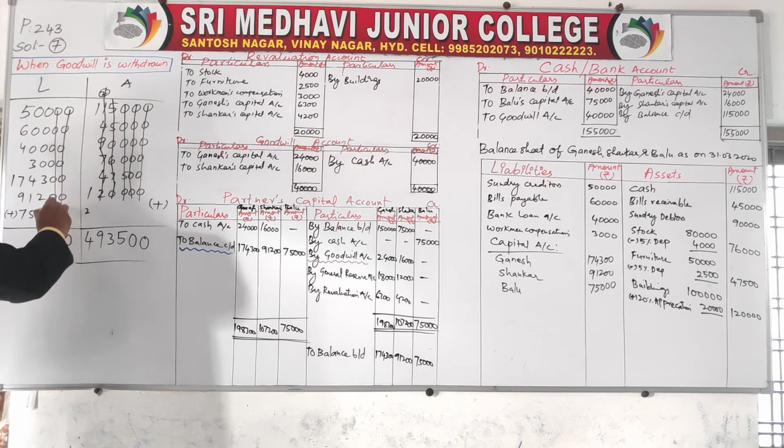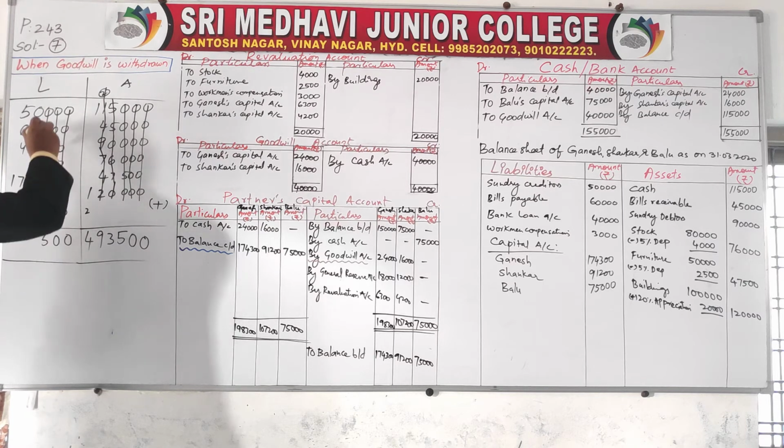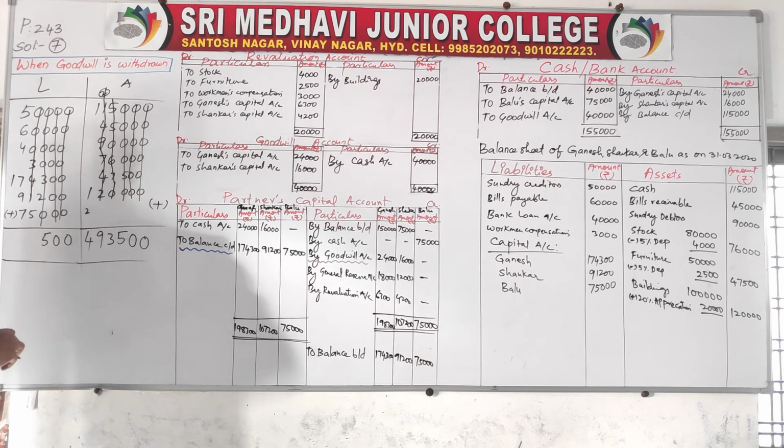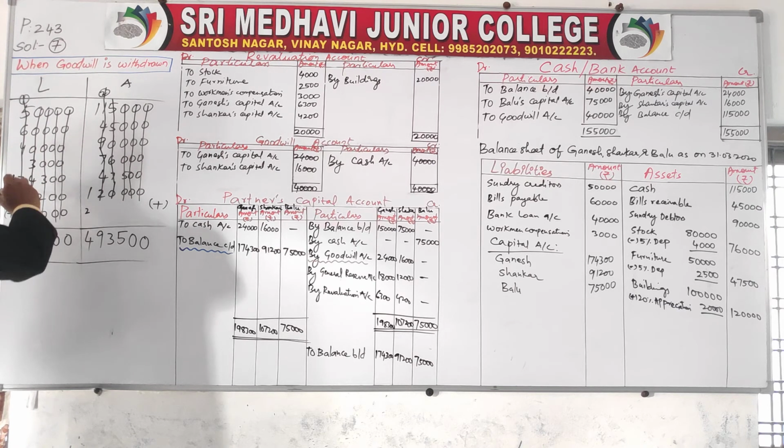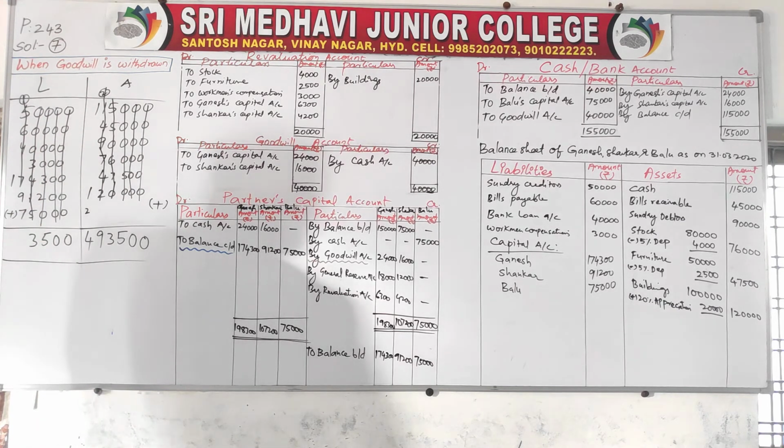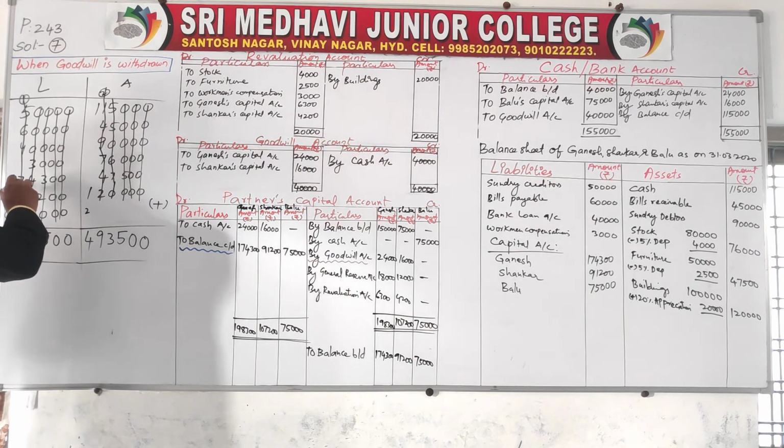Then the other side: 0, 0, 5, 3 plus 4 is 7, 7 plus 1 is 8, 8 plus 5 is 13, carry 1, 5 plus 1 is 6, 6 plus 6 is 12, 12 plus 4 is 16, 16 plus 7 is 23, 23 plus 9 is 32, 32 plus 7 is 39, carry 3, 4.